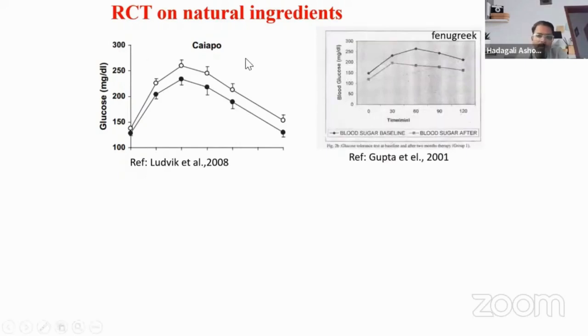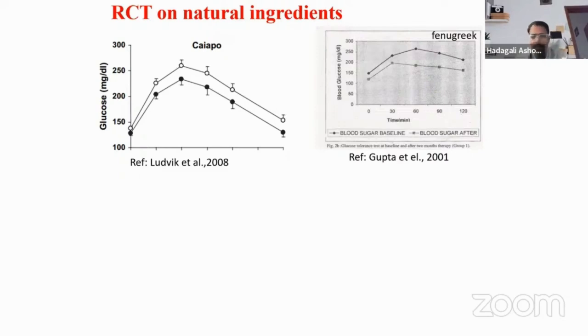Sweet potato is being used to bring down glucose level. What they do is give these natural ingredients systematically. When I say natural ingredients, it could be aloe vera, sweet potato, saffron, or many others. I have at least around 50 natural ingredients which have been used in RCT studies, randomized controlled clinical trials, on T2D individuals.